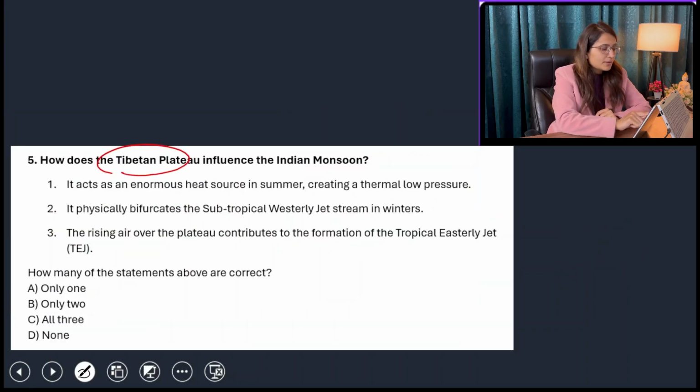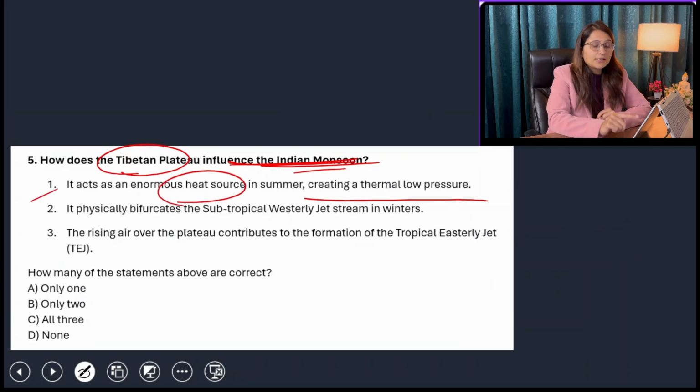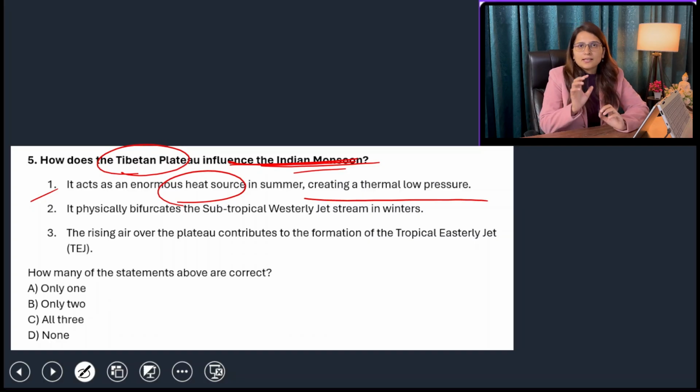Next is, how does the Tibetan plateau influence the Indian monsoon? First of all, it acts as an enormous heat source in summer, creating a thermal low pressure. Yes, as we talked about, the Indian landmass has a very low specific heat, so in summers it will be rapidly heated up. That is the same case for the Tibet plateau as well.